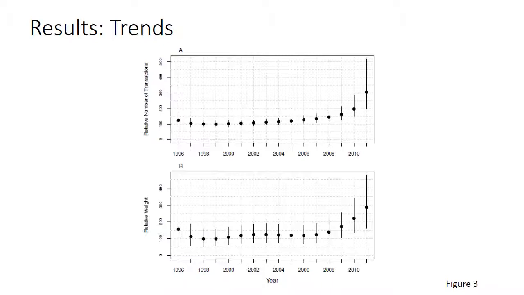The second graph shows the global weights index, and we can see a similar picture in that in 1998 we have about a third of the amount of ivory in circulation that we have in 2011. Again, we can see that rapid increase in the amount of ivory in circulation over the last few years.